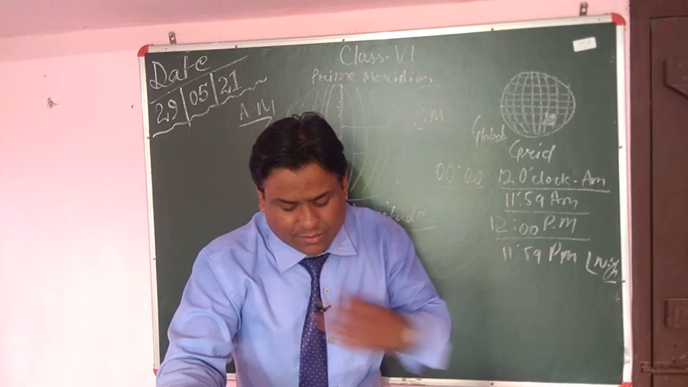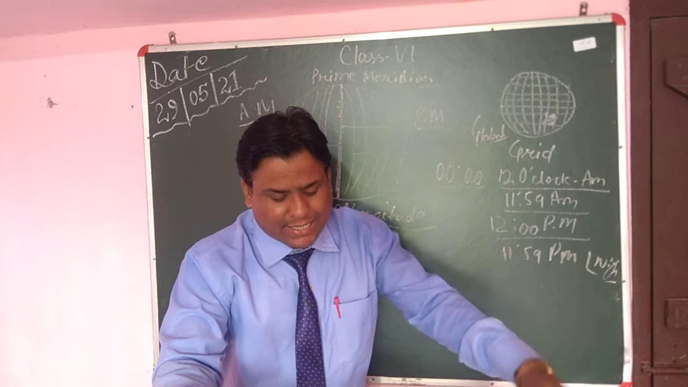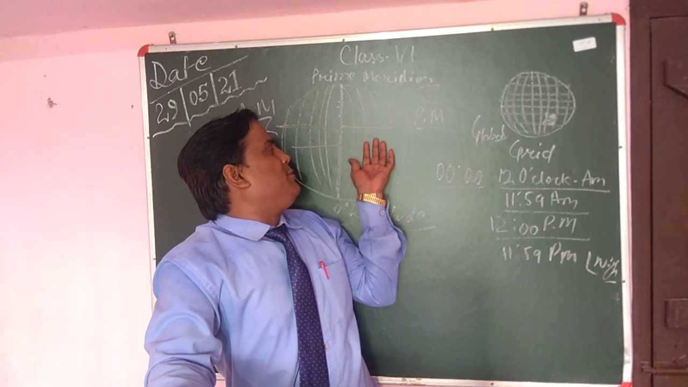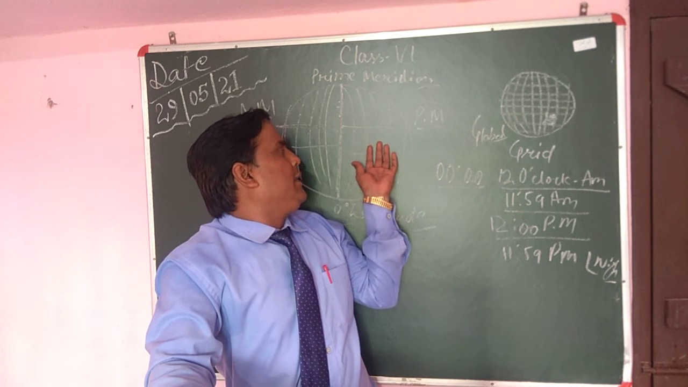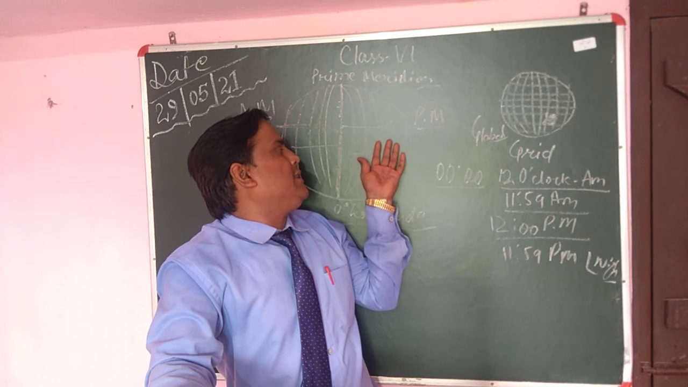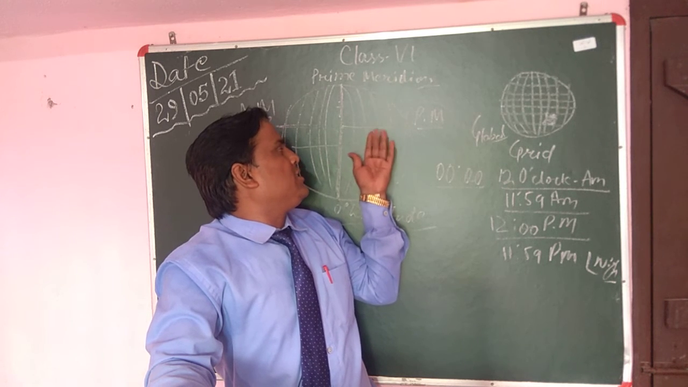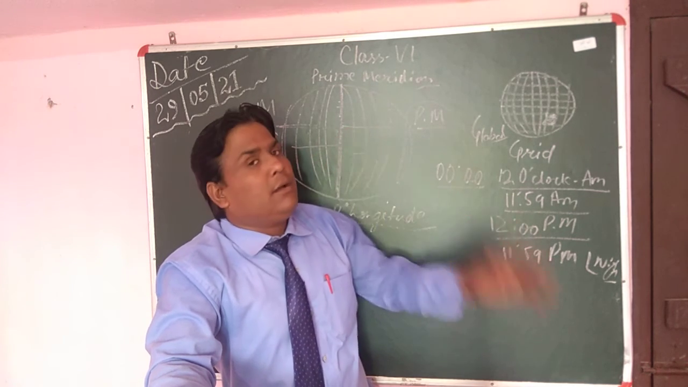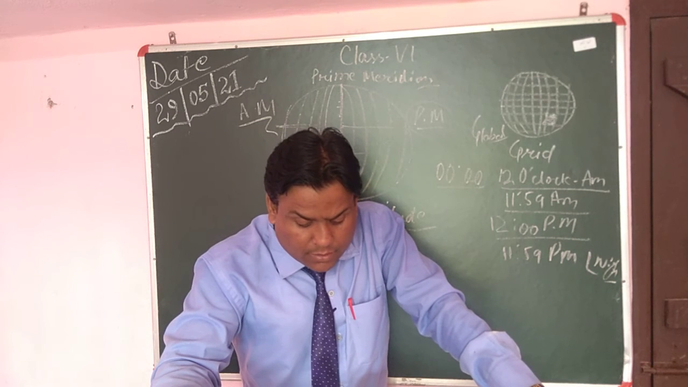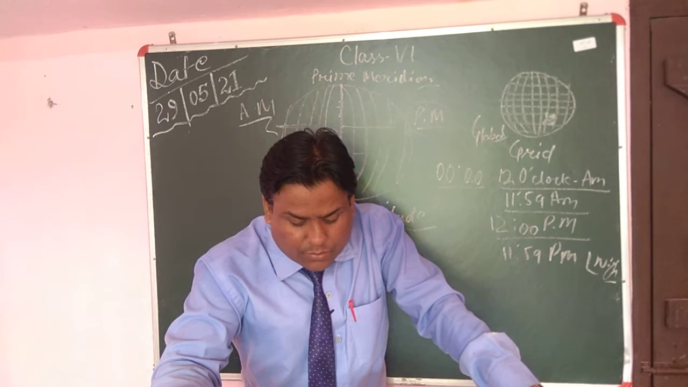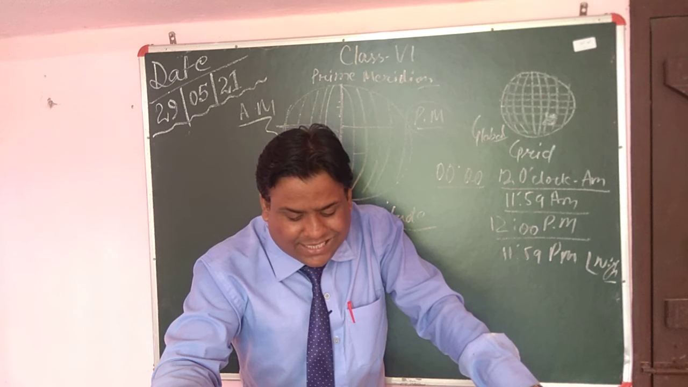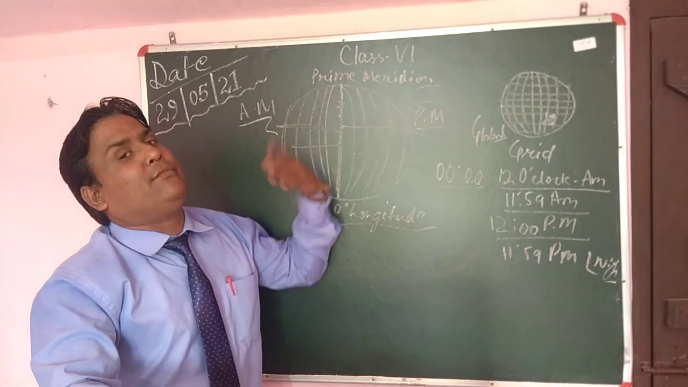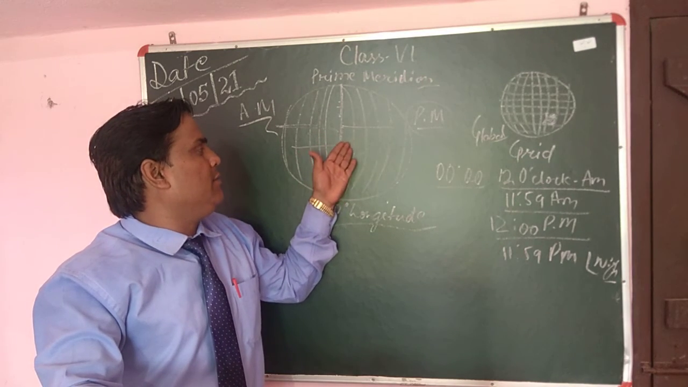Places in the east are ahead in time than the places in the west. If this is the eastern hemisphere, these places are ahead. Suppose India also falls in this part, so our time is ahead of America and Britain. We are ahead of them. So for each degree of longitude, when we go 1 degree east, we have to add 4 minutes. For every single degree.